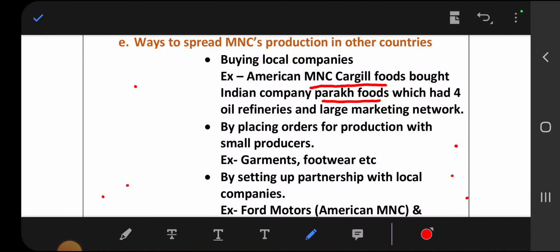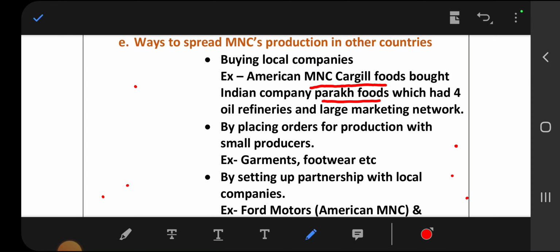What was the importance of Parak Foods in India? Parak Foods has a large market, and it has 4 oil refineries. So Cargill Foods, the American MNC, bought Parak Foods.